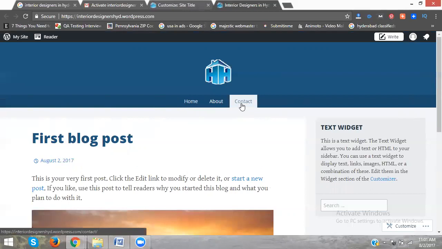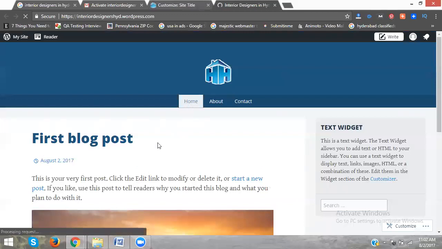Next one, write down how to add or remove pages and content. How to add and remove pages or content. See this here. Home, about, contact, these 3 menus are there. Yes or no? 3 menus are there.